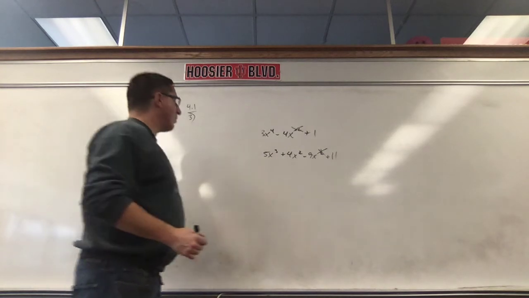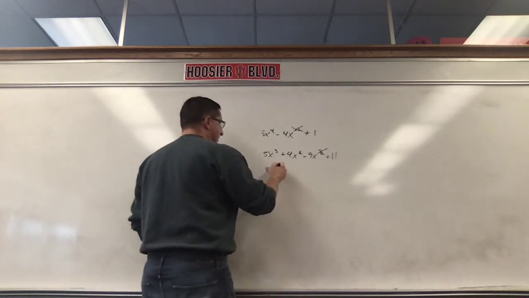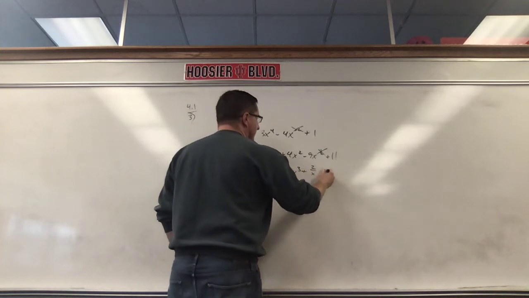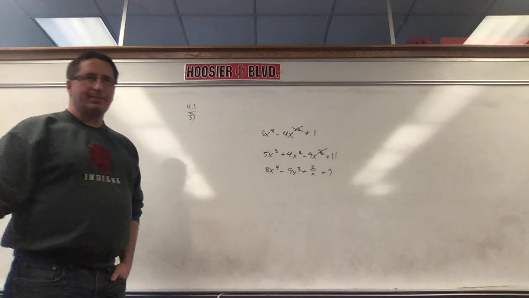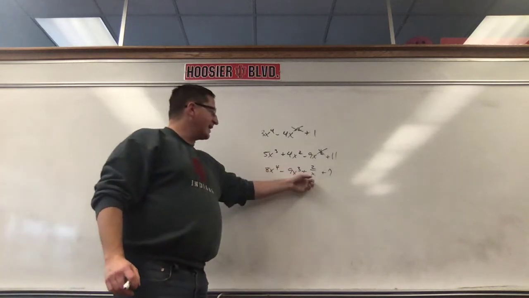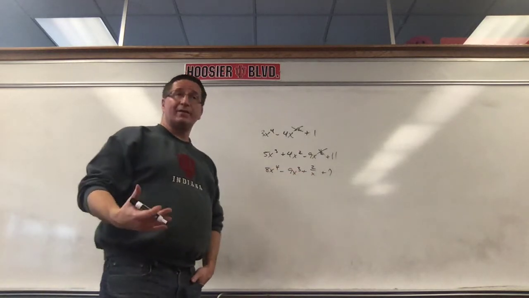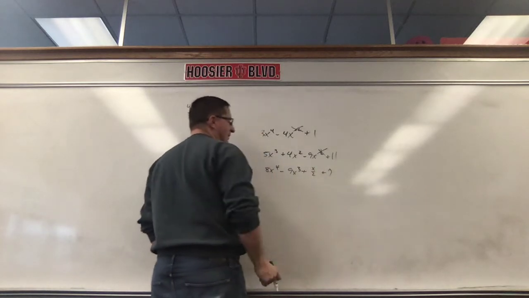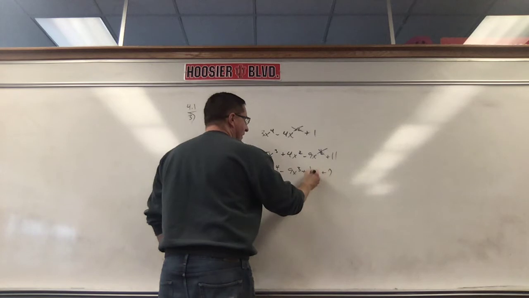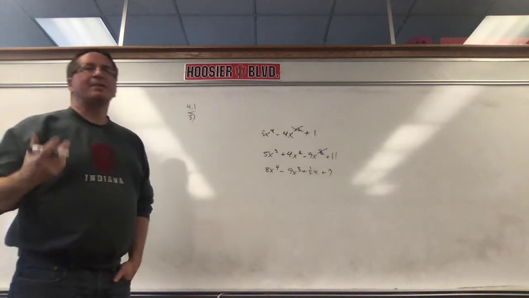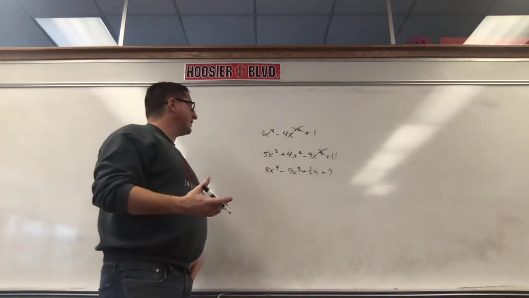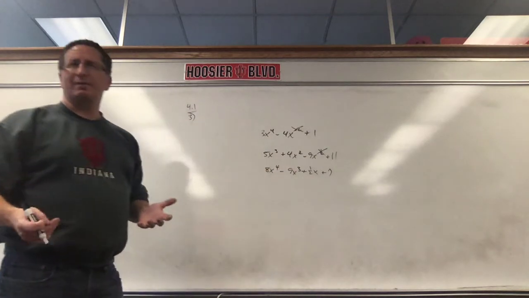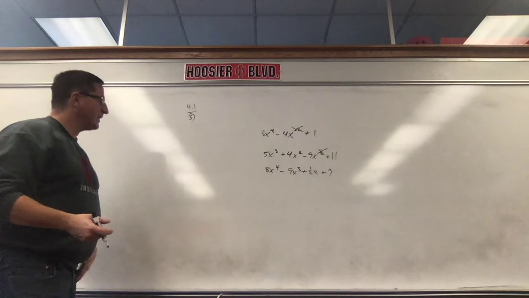Okay, or if I gave you this, 8x to the 4th minus 9x to the 3rd plus 2 over x plus 7, that is not a polynomial because it can't have x on the bottom, okay? You can have x on top. If it was x over 2, that's actually okay because x over 2 is the same as 1/2 x. So what makes things not be polynomials is that it can't have negative exponents, it can't have fractional exponents, and you can't have x on bottom. I think that's probably all you'll need to worry about in this section, okay?